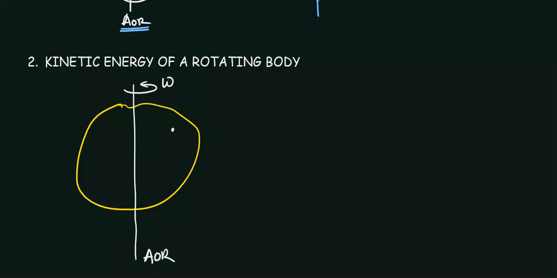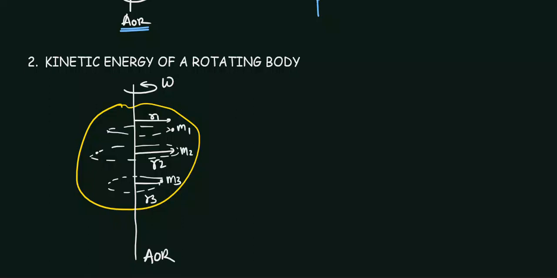If you take a few particles, they will be moving in circular motion, isn't it? These particles are describing circular motion with their own radii. Let's say this is R1, this is R2, this is R3, and these masses are M1, M2, M3.